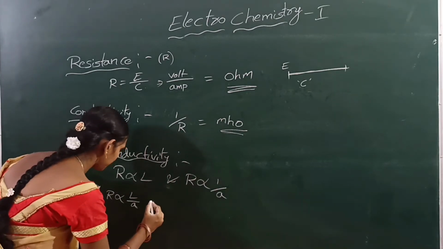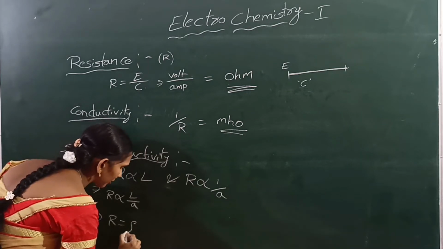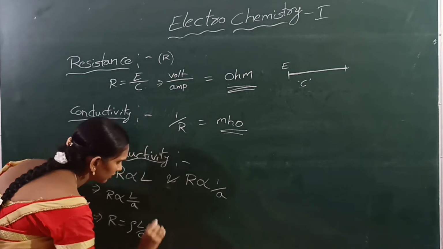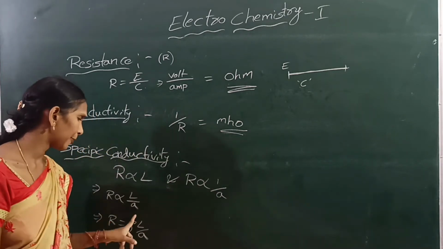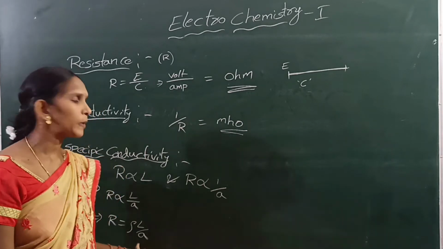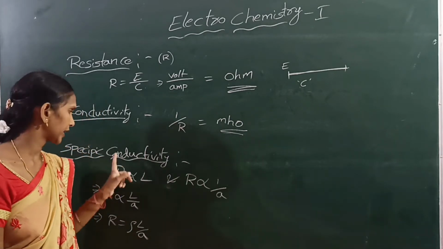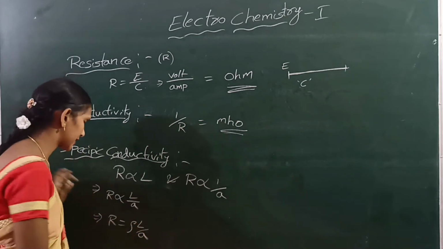That means R is equal to some constant, rho, into L by A. Here rho is called specific resistance, not conductivity.